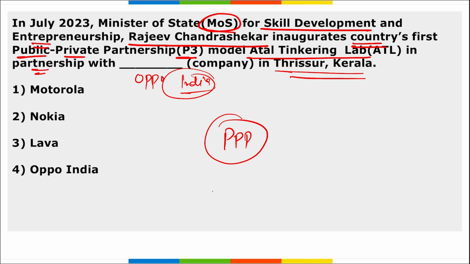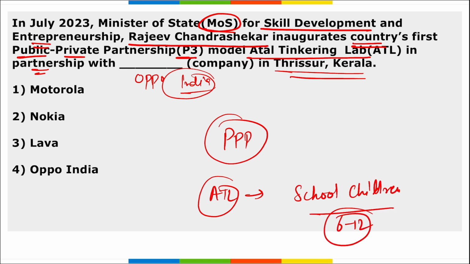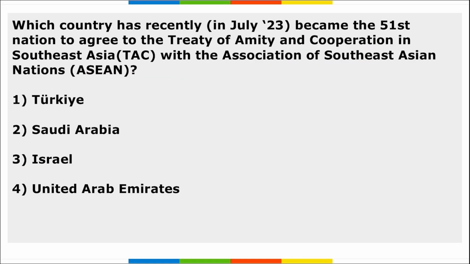Learning Link Foundation, a New Delhi based not for profit organization, will be acting as the implementation partner. These Atal Tinkering Labs have been set up to empower school children, from classes 6 to 12, to develop various innovative solutions. So the right option here is option 4, Oppo India.